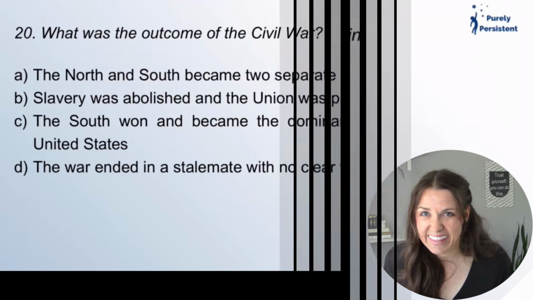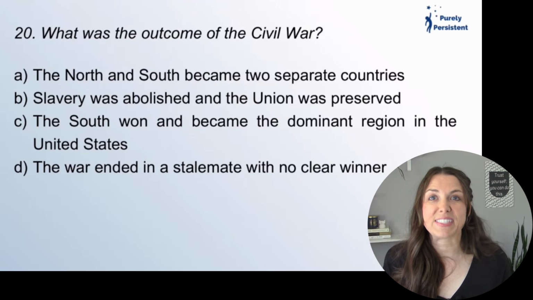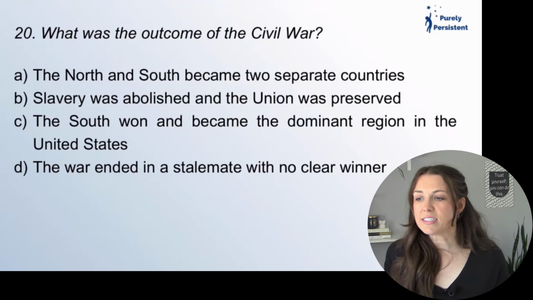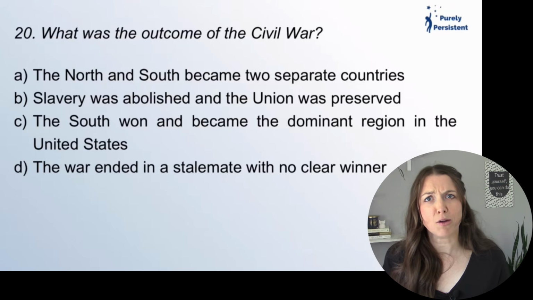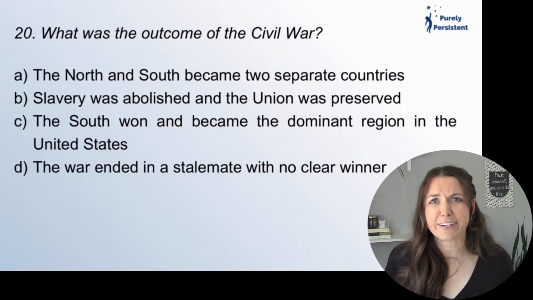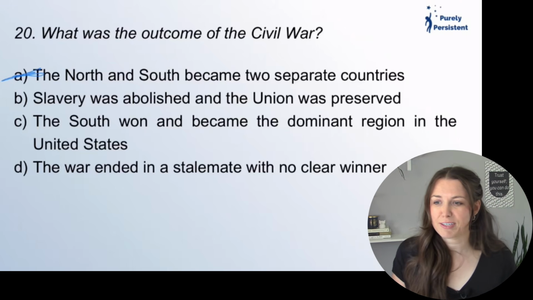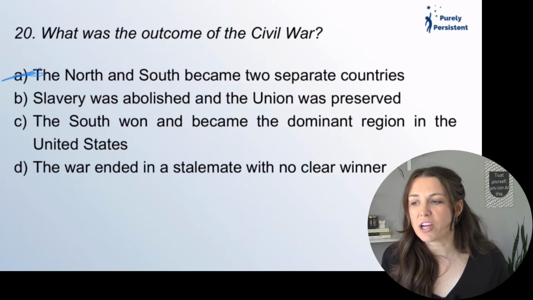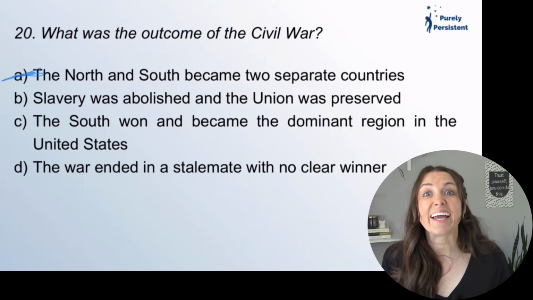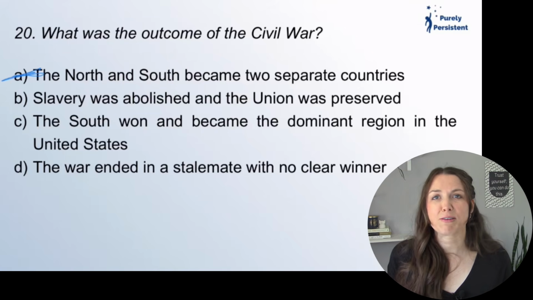Whoa! What was the outcome of the Civil War? The North and South became two separate countries. Are we two separate countries? No, we're one country, right? It did not divide our country. Slavery was abolished and the Union was preserved. Yes, slavery is no longer.